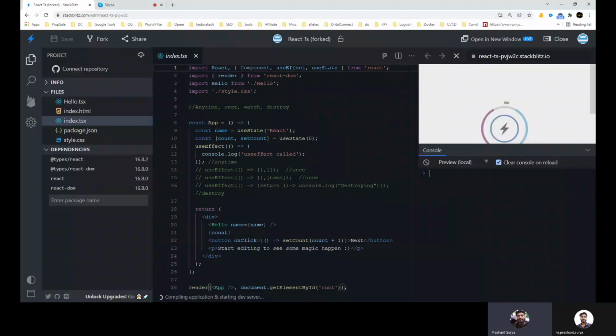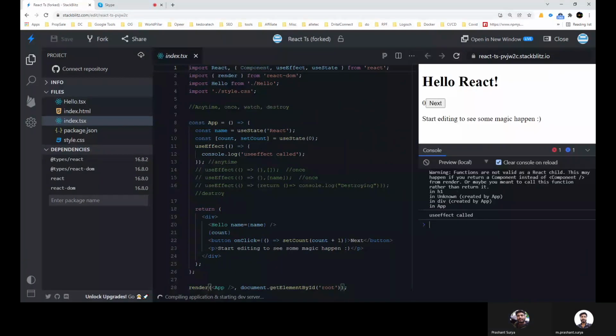Okay, you can see that the useEffect is called. So what I am saying is that this useEffect console log is running initially, meaning when the component is loaded and initialized the first time. So this is called.